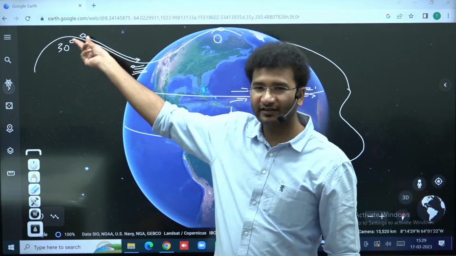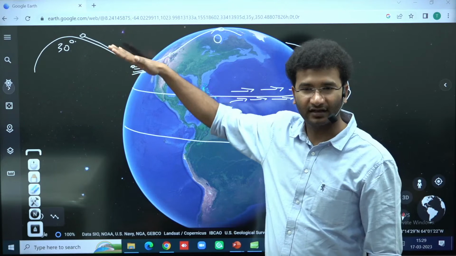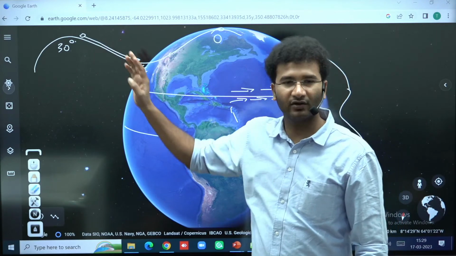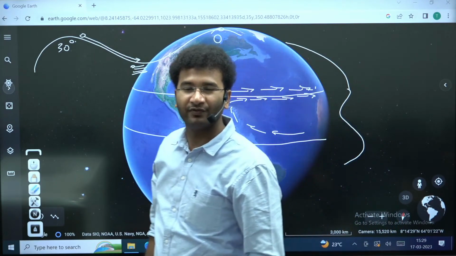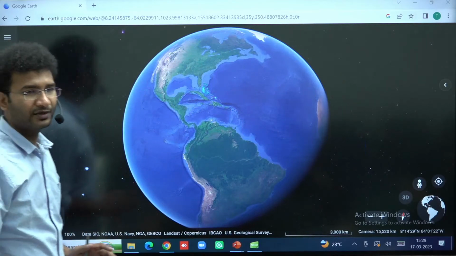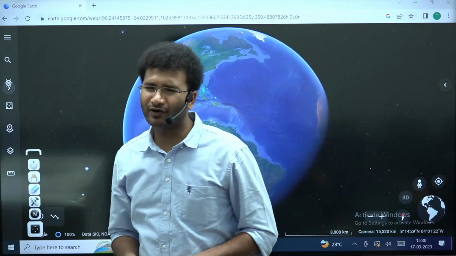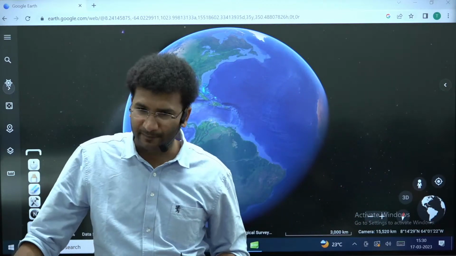You throw something there under the influence of gravity. This is hydraulic gradient. There's a slope. That slope will also lead to the formation of waves. So wave formation is a natural phenomenon. It is a very, very natural phenomenon. And also the rotation of the earth is there. So wave formations naturally happen.